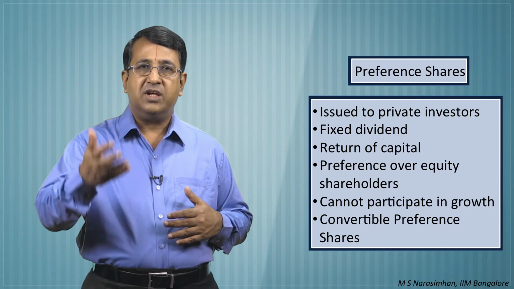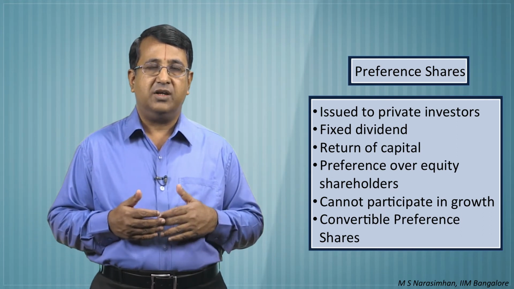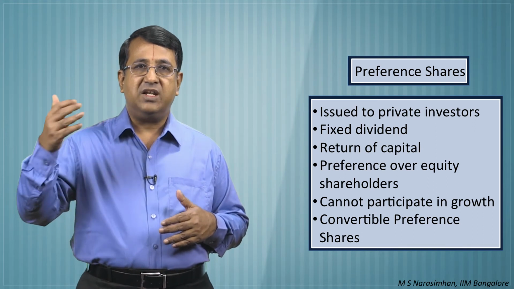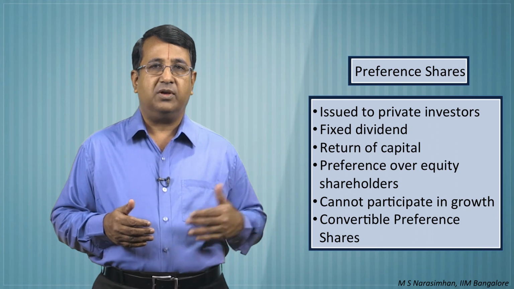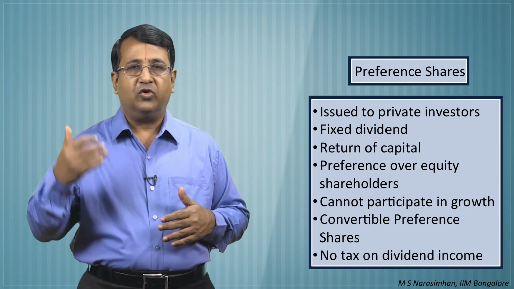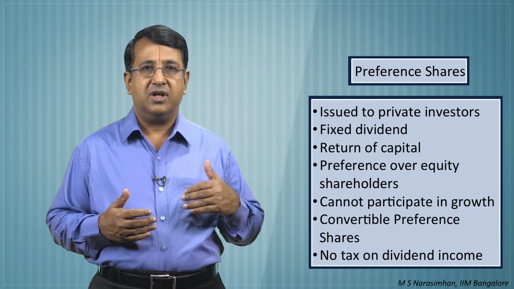A few companies issued convertible preference shares instead of convertible bonds and debentures to avoid litigation in the event of the company not being able to pay interest or principal. Dividend received from preference shares also enjoys certain tax concession in some countries.